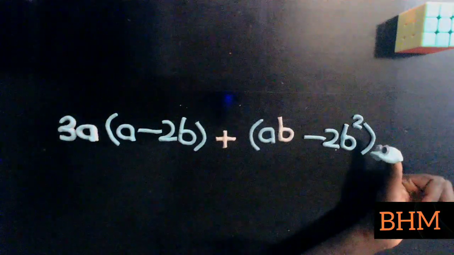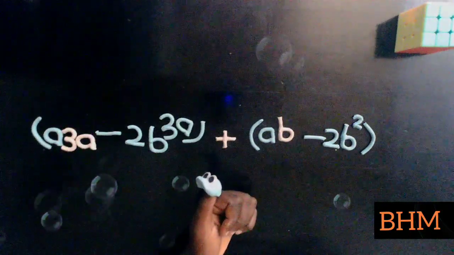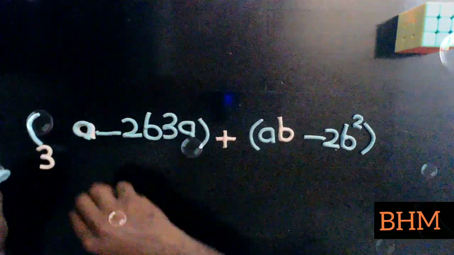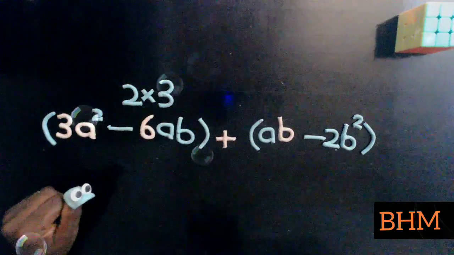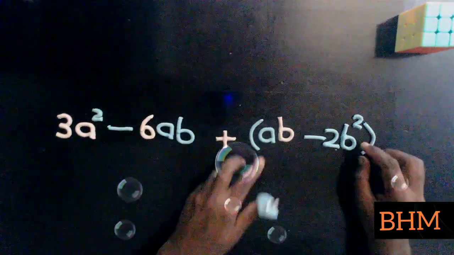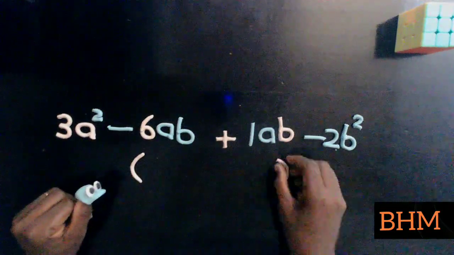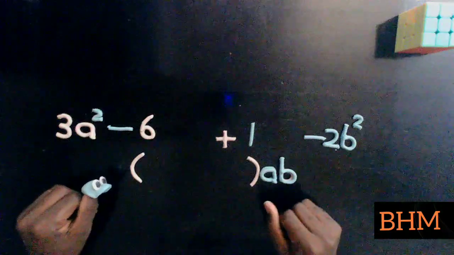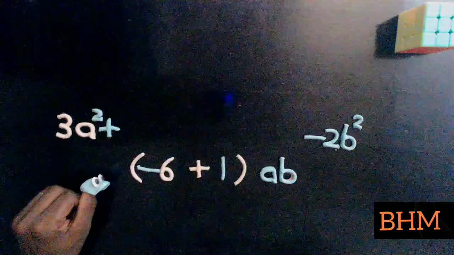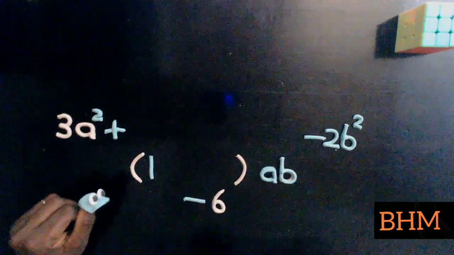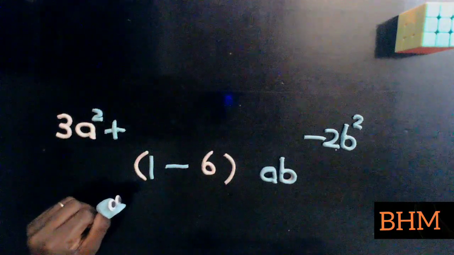Here, we just multiply through. And simplifying. AB has a coefficient of 1. Factorizing AB out. Finally, minus 6 plus 1 can be rearranged as 1 minus 6. That will give us negative 5.